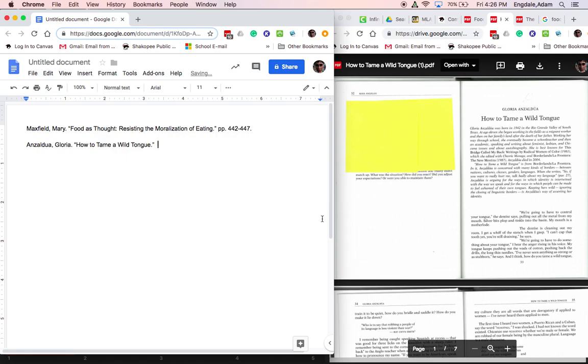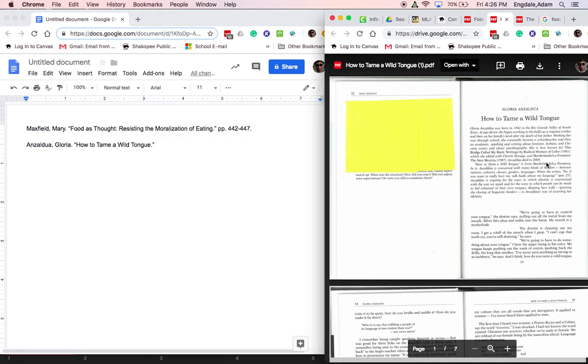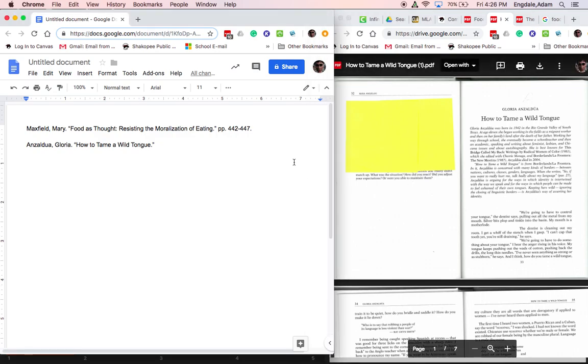But what's different about this one is if I look, I see right here, How to Tame a Wild Tongue is from Borderlands La Frontera. So I could go ahead and give it to that. So that was going to go into italics.